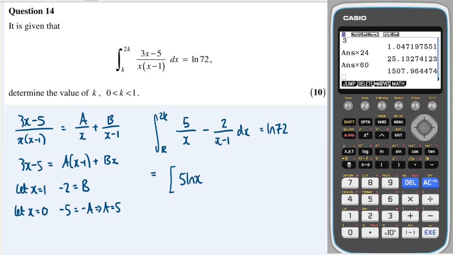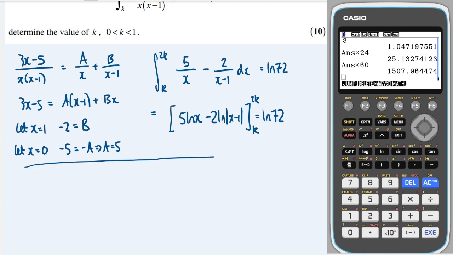And here the derivative of x minus 1 is 1, so we're going to get minus 2 lots of ln (x minus 1). And that's equal to ln of 72 when I put in the limits, 2k and k.